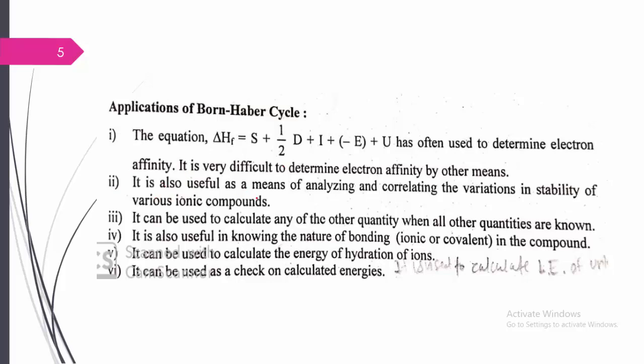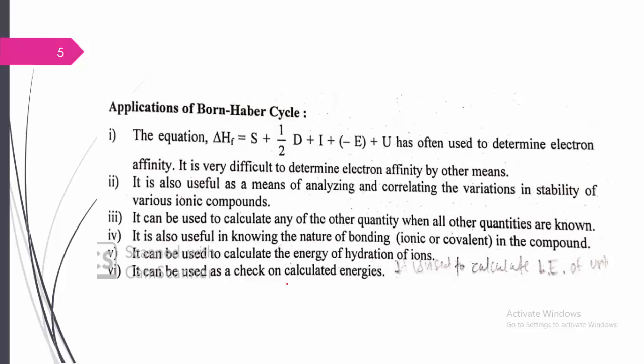Likewise, it is also useful as a means of analyzing and correlating the variation of the stability of various ionic compounds. It can be used to calculate any other quantity when all other quantities are known. It is also useful for knowing the nature of a bond: whether the bond of the compound is ionic or covalent can be determined with the help of this Born-Haber cycle also.